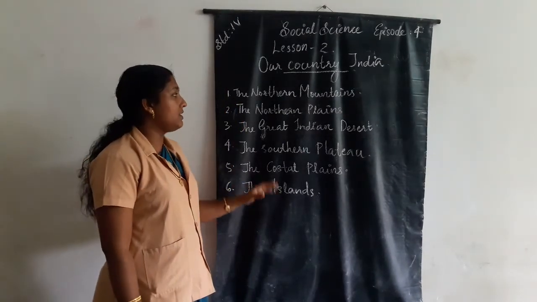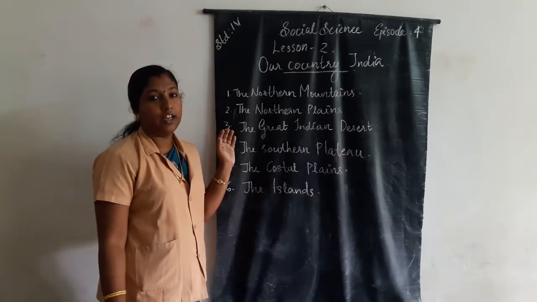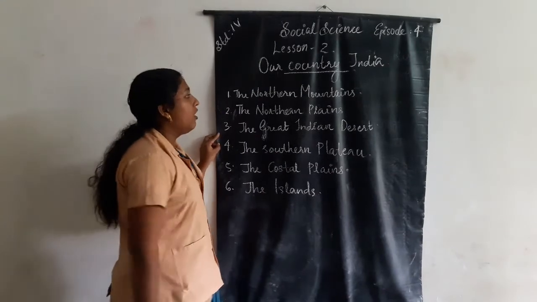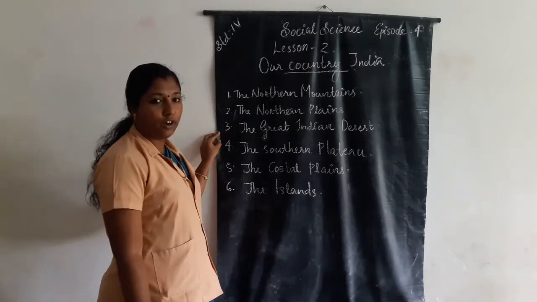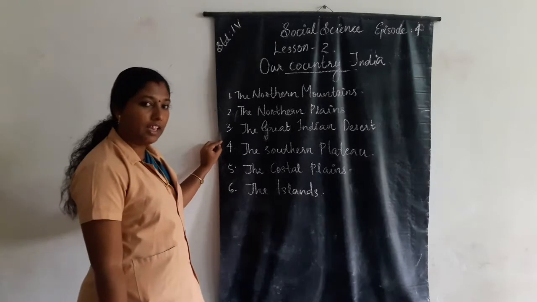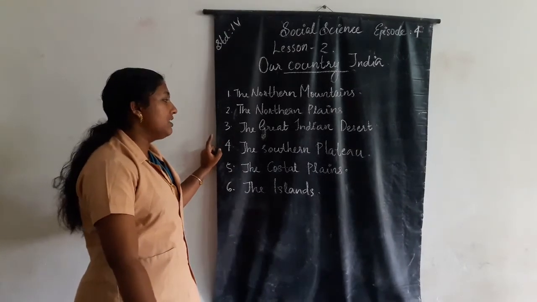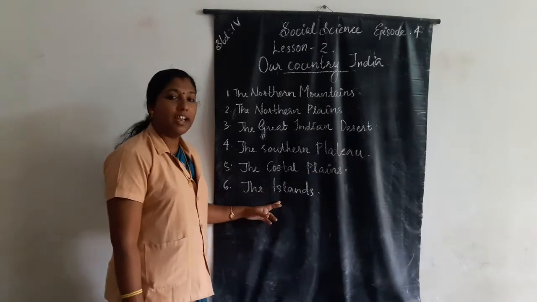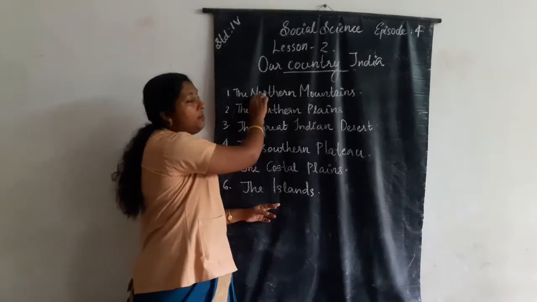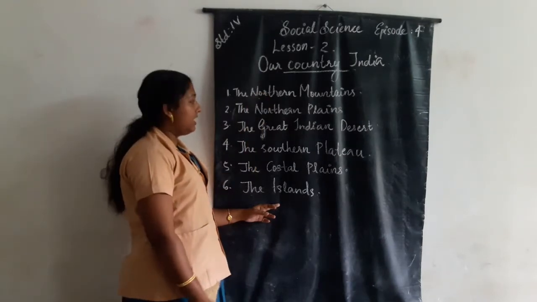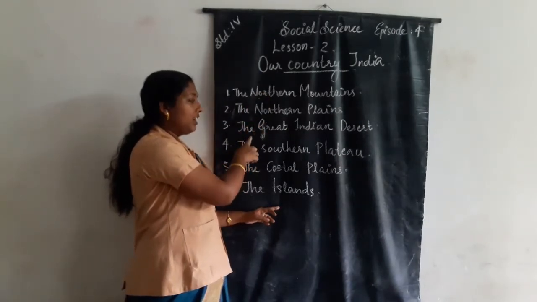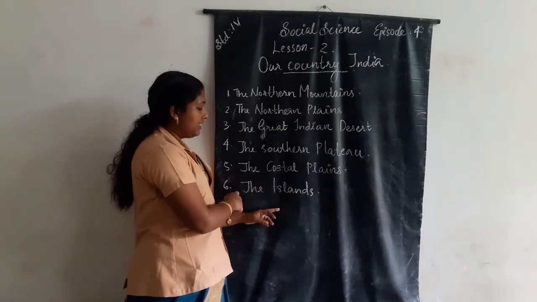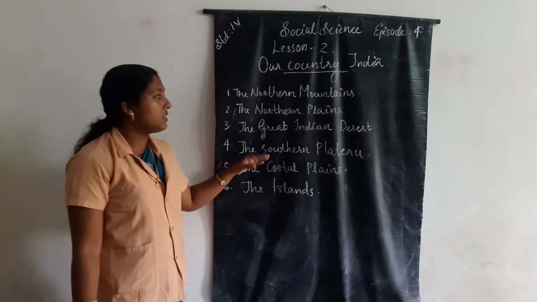Once again, based on the physical features, India can be categorized into 6 categories. The first one is the northern mountains, then the northern plains, the great Indian desert, the southern plateau, the coastal plains, and the 6th one is the islands.